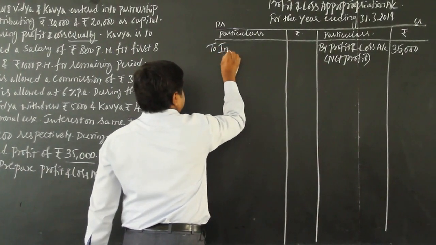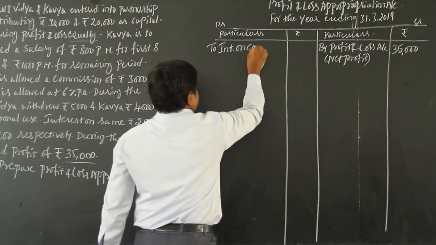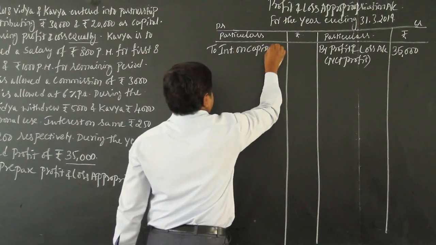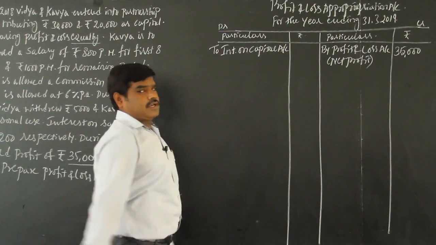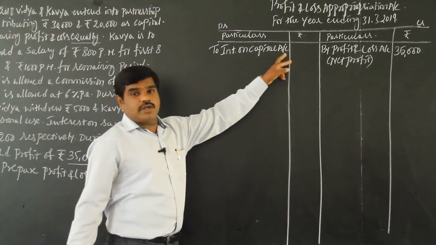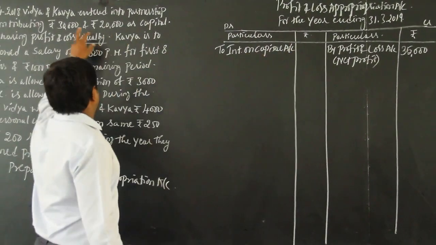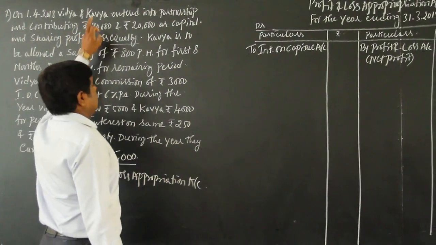Next, the debit side: interest on capital. It is an expense, so it has to be debited. To interest on capital. How many partners do we have? Two partners, Vidya and Kavya.